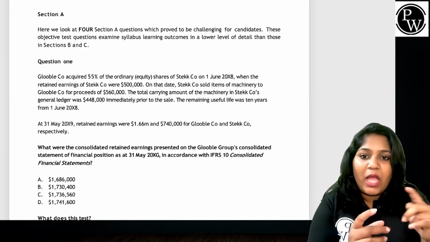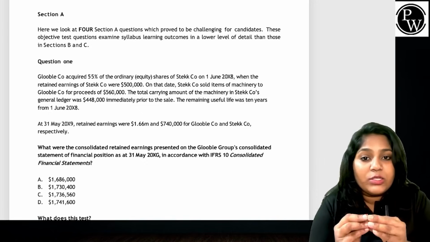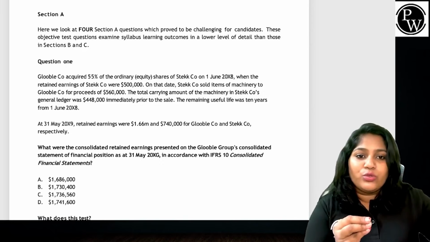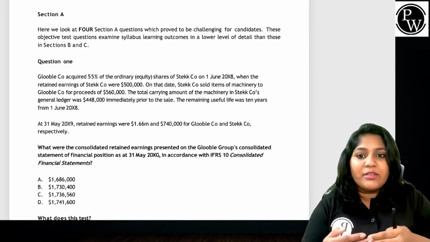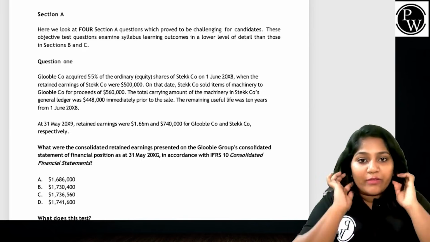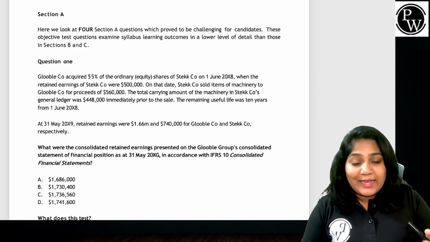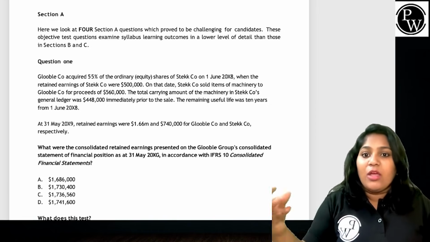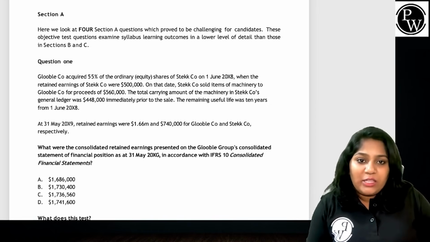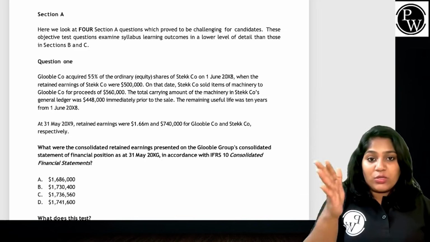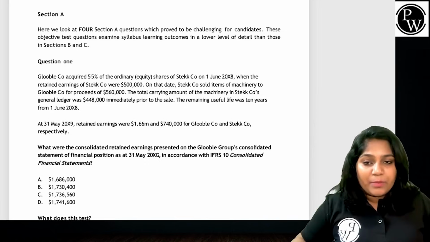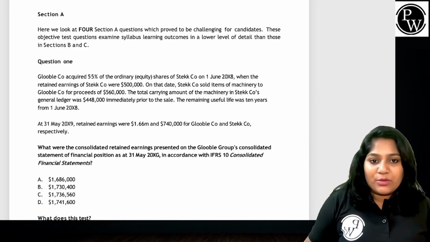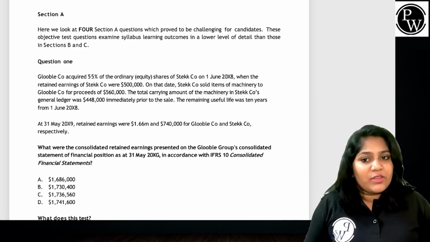Global Company acquired 55% of the ordinary equity shares of Stick Company on 1st June 20X8, when the retained earnings of Stick Company were $500,000. On that date, Stick Company sold items of machinery to Global Company for proceeds of $560,000. The total carrying amount of the machinery in Stick Company's general ledger was $448,000 immediately prior to the sale, and the remaining useful life is given as 10 years.